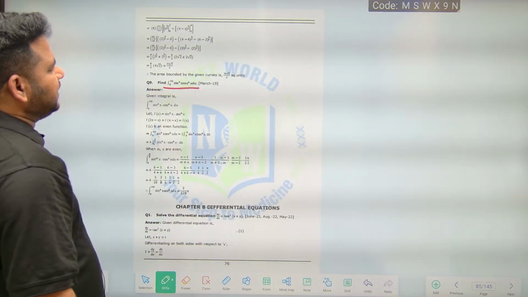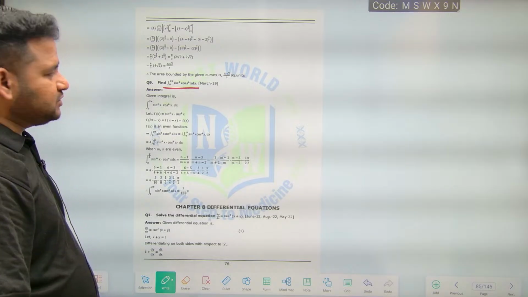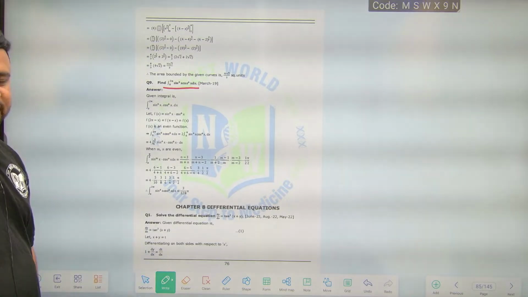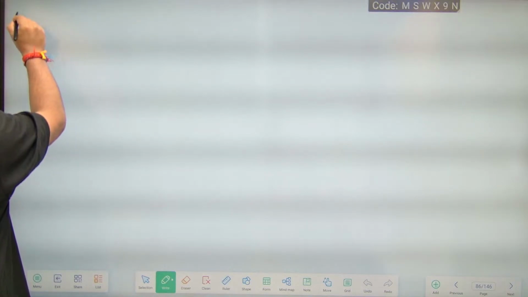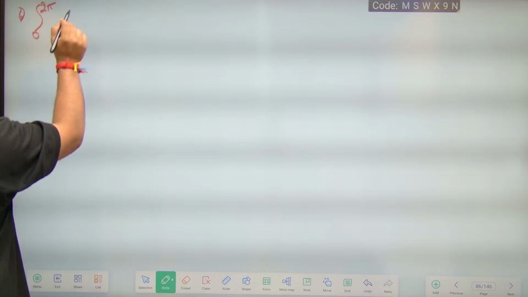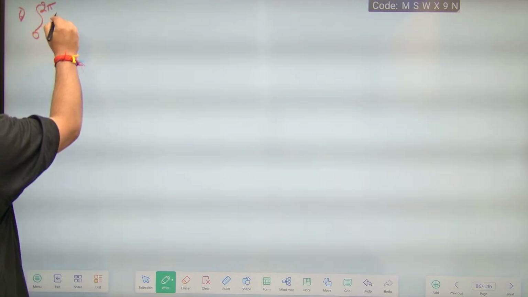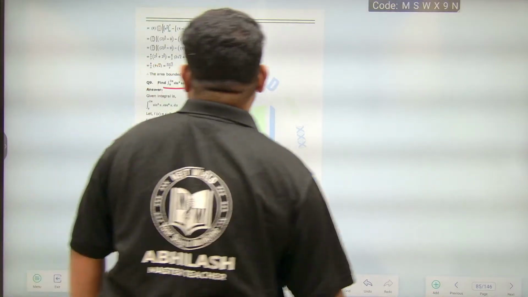integral of 0 to 2 pi sin power 4x into cos power 6x dx is what? This is what they are asking. So let us take up this question. See here, I think this is the 6th question. Integral of 0 to 2 pi, okay, sin power 4x cos power 6x